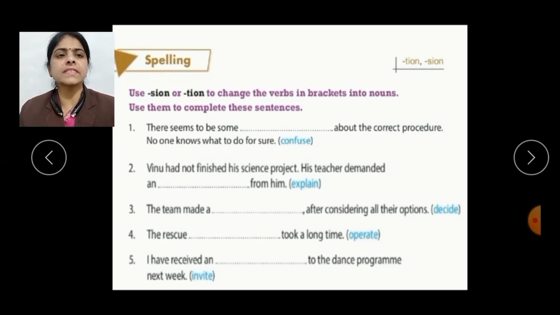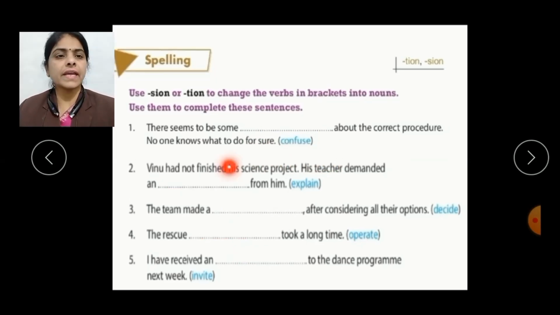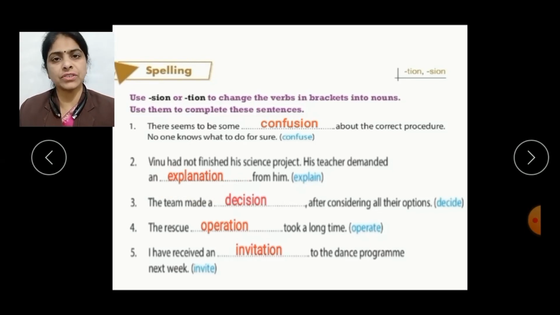The first sentence is having verb confuse, and after adding SION, the noun form of confuse is confusion. So the sentence will be, there seems to be some confusion about the correct procedure. No one knows what to do for sure. Here in the second sentence we are having verb explain, and after adding suffix it will become explanation. So the sentence is, Vinu had not finished his science project. His teacher demanded an explanation from him.